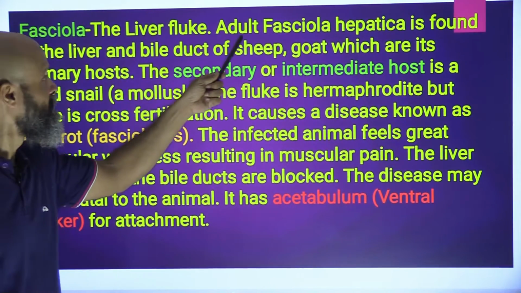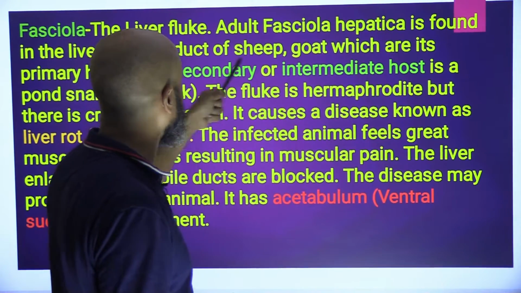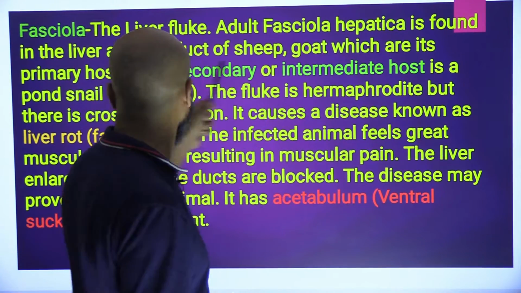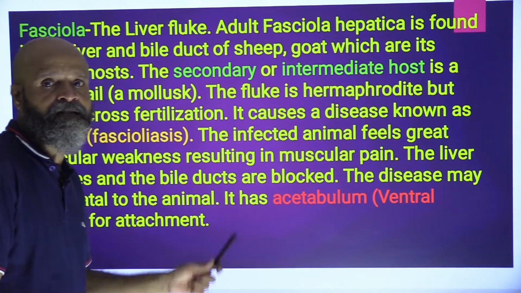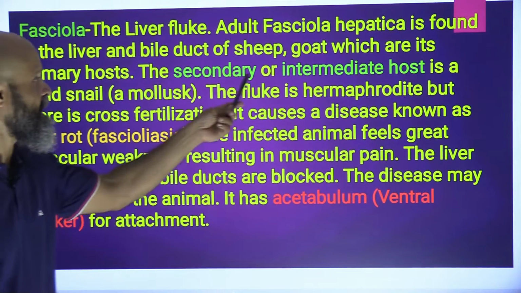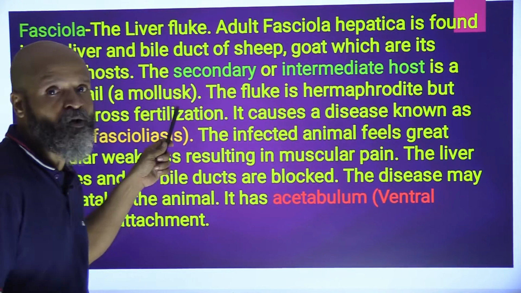Fasciola, the liver fluke. This is adult Fasciola hepatica, found in the liver and bile duct of sheep and goat, which are its primary host. The secondary or intermediate host is a pond snail, that is also a mollusk.